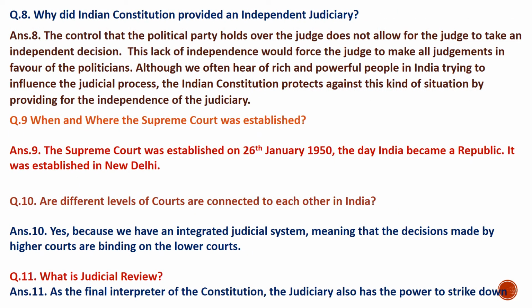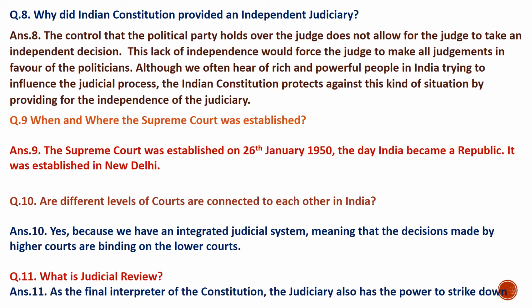Why did the Indian Constitution provide for an independent judiciary? The control that a political party has over a judge does not allow the judge to take an independent decision. This lack of independence will force the judge to make all judgments in favor of the politicians. Although we often hear of rich and powerful people in India trying to influence the judicial process, the Indian Constitution protects against this kind of situation by providing for the independence of the judiciary.